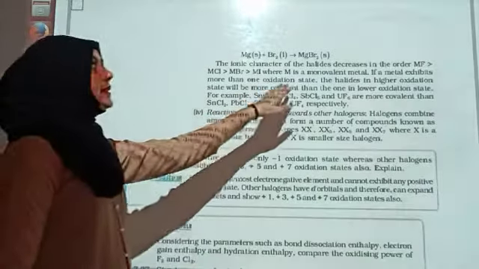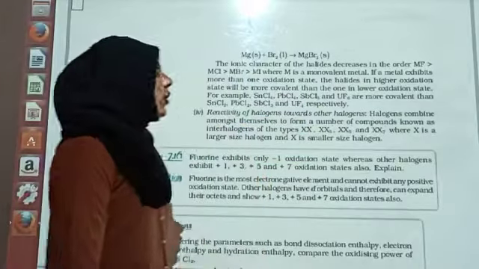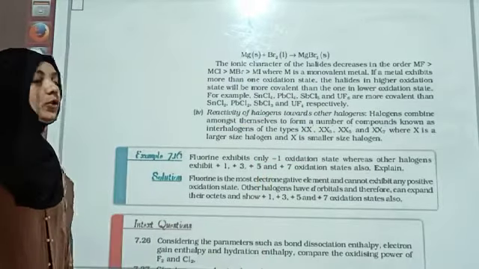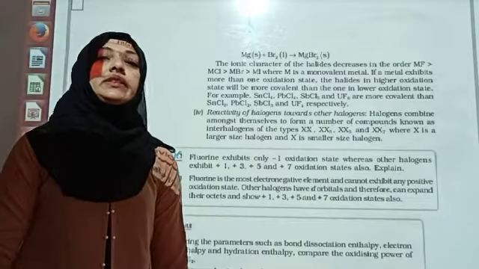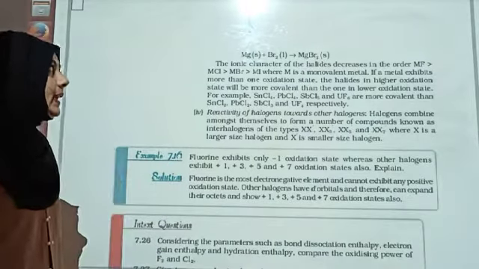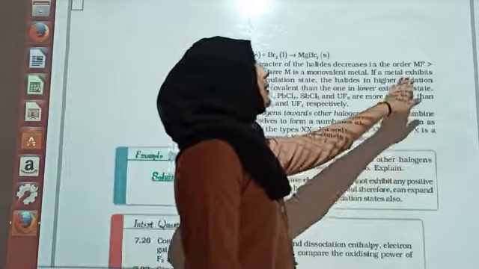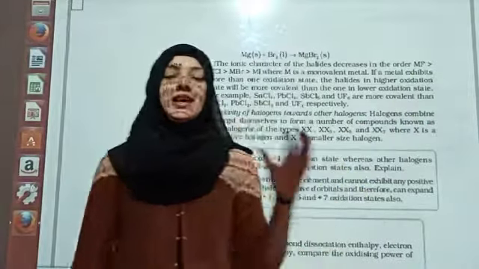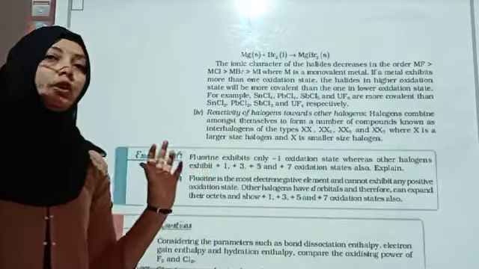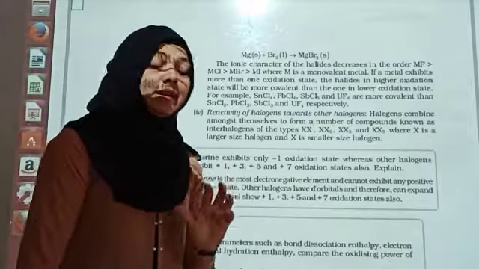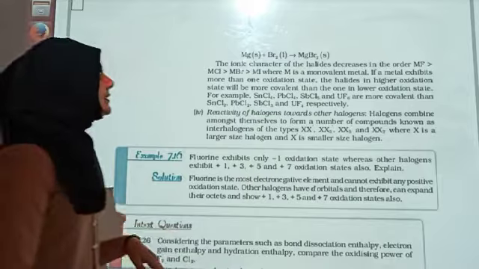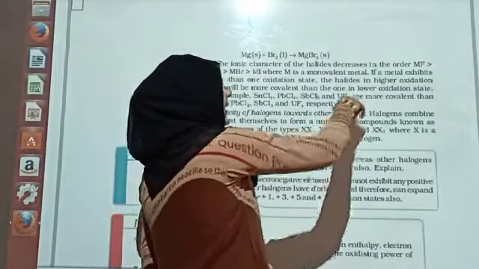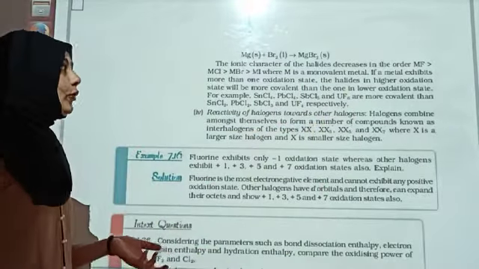The ionic character of the halides decreases in order. MF is stronger than MCl, which is stronger than MBr, which is stronger than MI. It means आपका जो metal fluorides है वो ज़्यादा stronger है compared to metal chlorides, in turn then metal bromides and metal iodides, where M is the monovalent metal. आपका जो M है वो monovalent है.